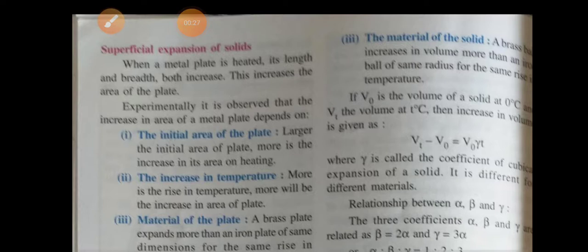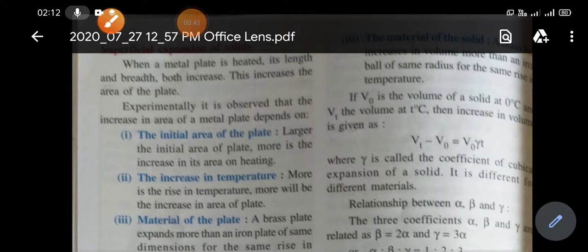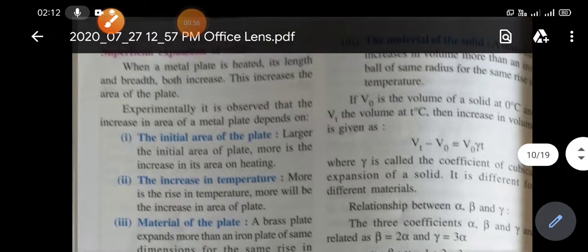Now, for example, suppose you have a metal plate. If you are heating this metal plate, then what will happen? Its length and breadth will increase. That means its area will increase. So this is an example of superficial expansion. Now superficial expansion depends on three things: one is the initial area of the plate, second is the increase in temperature, and the third thing is the material of the plate. So we'll discuss one by one.